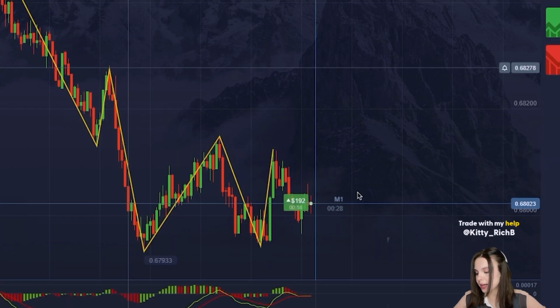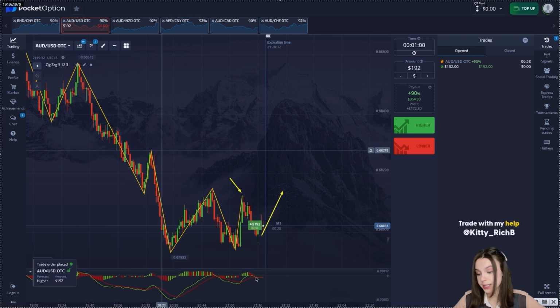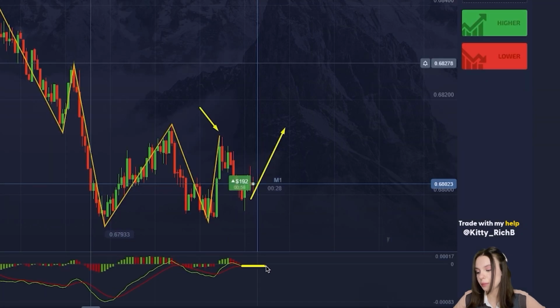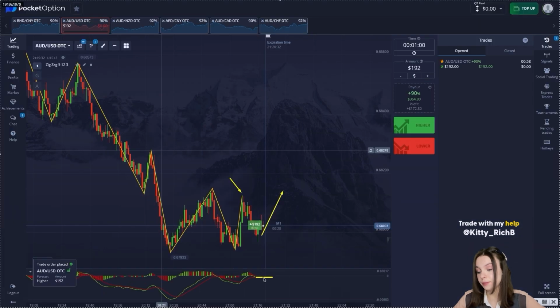We also see that this zigzag has not formed at this end, which indicates that the fluctuations are quite small. But according to MACD, we see it also stays in the last range at 0. But most of the bars here are green. Although they are weak, it can be seen that the chart is trying to reach the top position. Let's watch this.